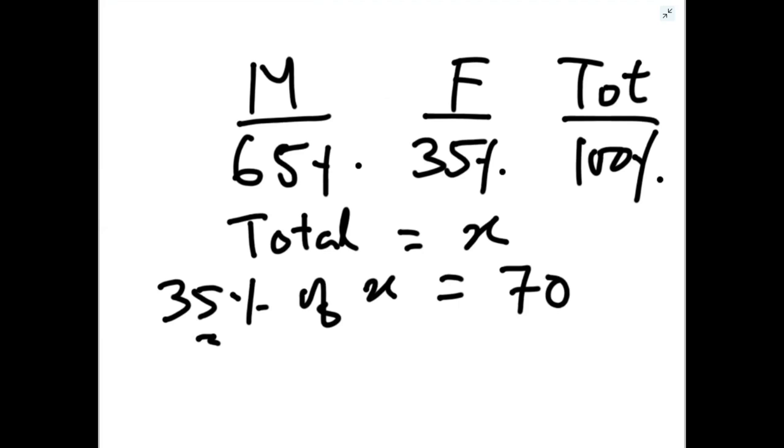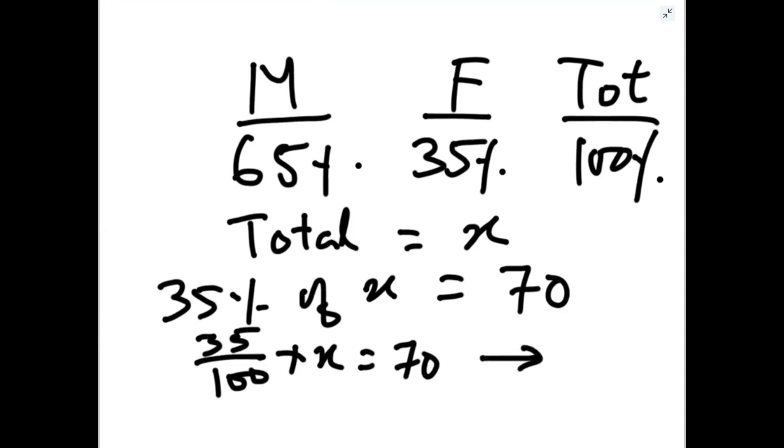We have formed the equation. 35% of X is equal to 70 or 35 by 100 into X is equal to 70. So if you solve, you will get the value of X as 200. So total number of fishes in that aquarium is 200. That is the option C here.